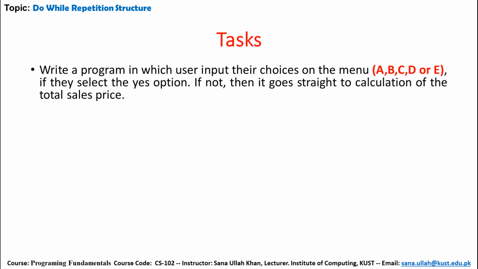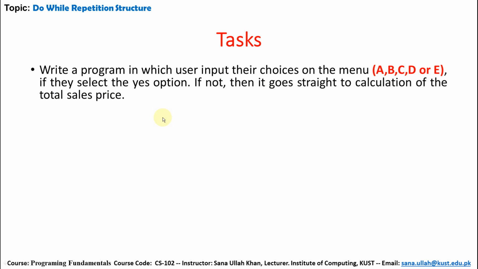Dear students, there are some tasks. Two tasks were already discussed in examples 2 and 3, where we used the while loop. It's your responsibility to solve the same problems using the same examples and implement them with the do while loop. Another task is to write a program in which the user inputs their choice on the menu A, B, C, D or E. If they select the yes option, proceed; if not, then it goes straight to the calculation of the total sale price.